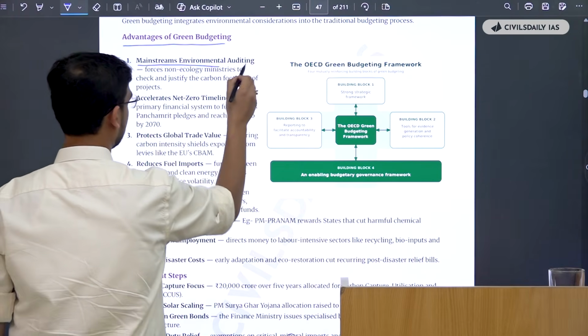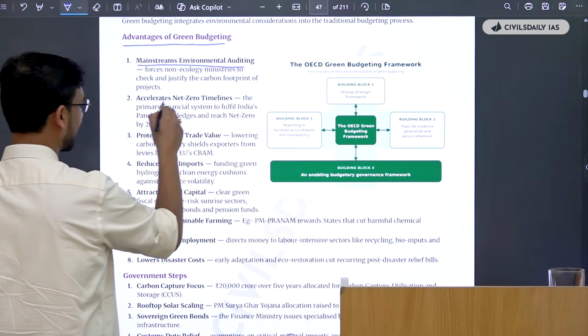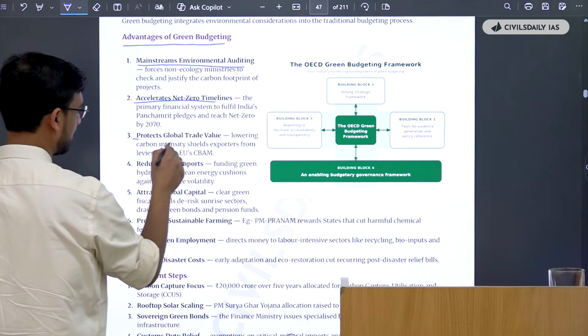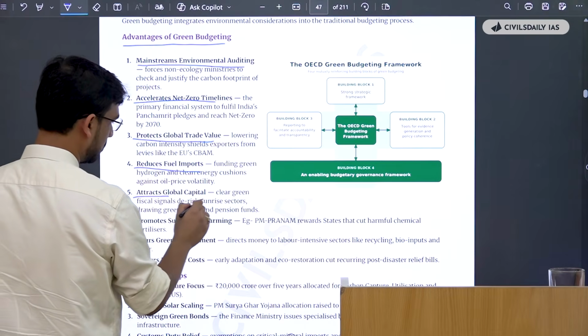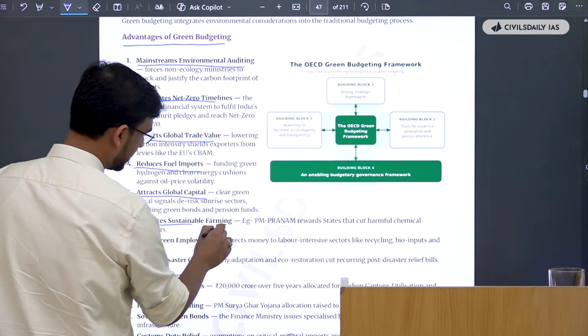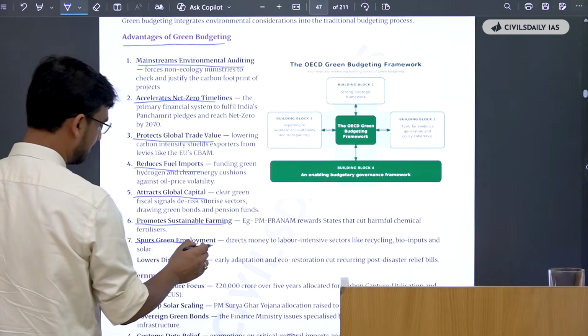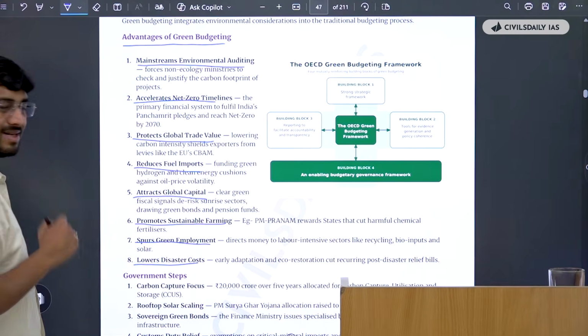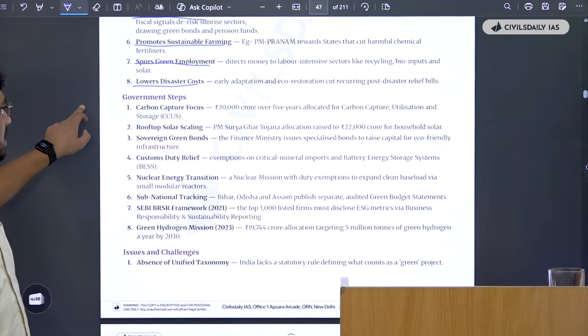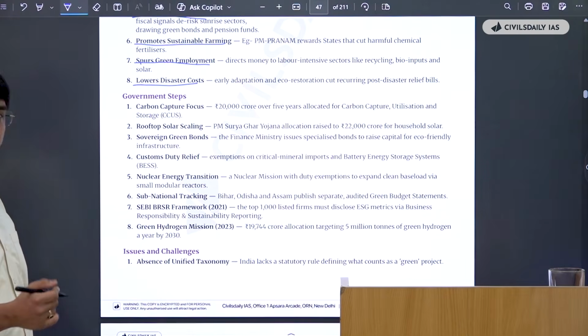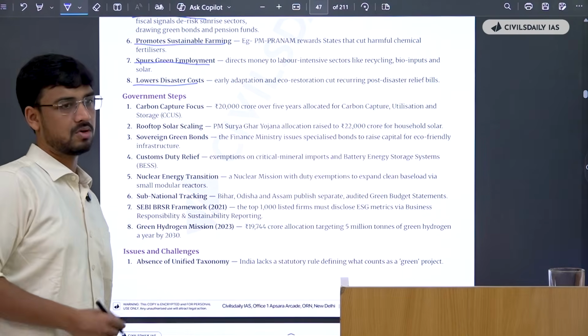We have it mainstreams environmental auditing, it accelerates net zero timelines, it protects global trade value, it reduces fuel imports, it attracts global capital, it promotes sustainable farming, it spurs green employment, and it lowers the disaster costs that are there. So these are the things that you have to understand. You also could have thought of these points.